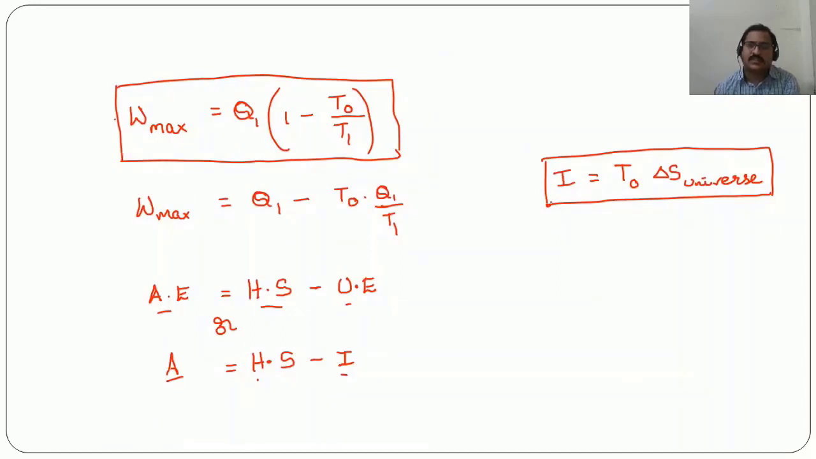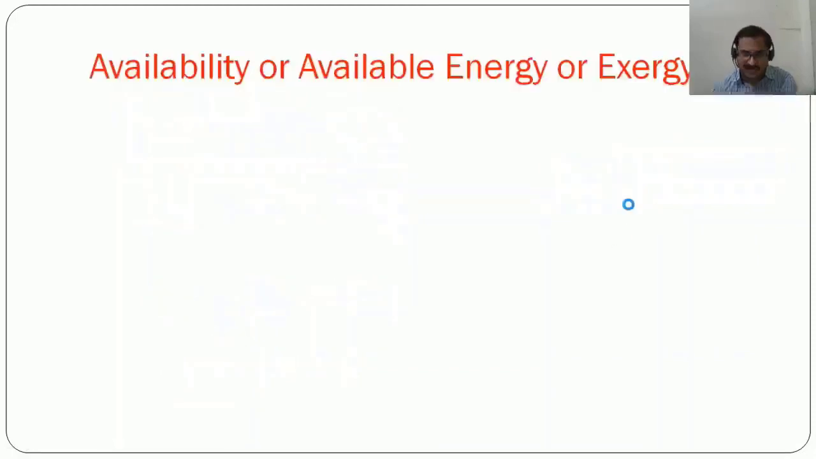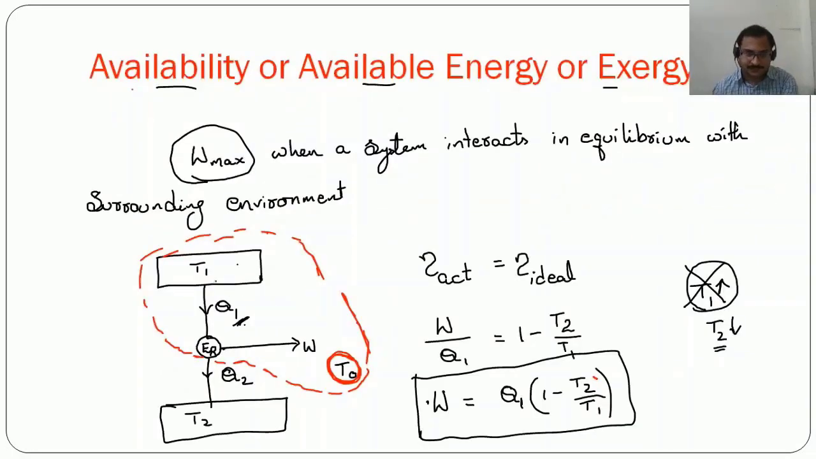Now, irreversibility is T0 into delta S of the universe. Here, this is the system and the system is coming in interaction with the surrounding environment. Then the change in entropy that we have to consider is delta S of the universe.